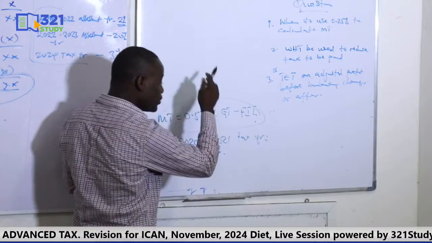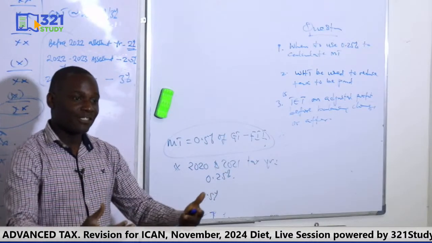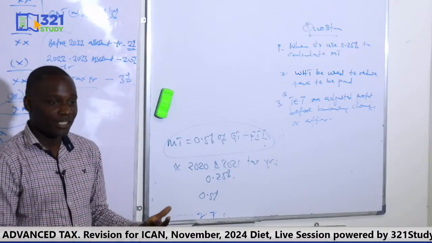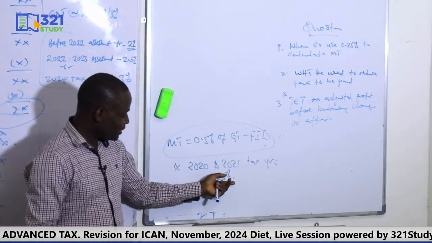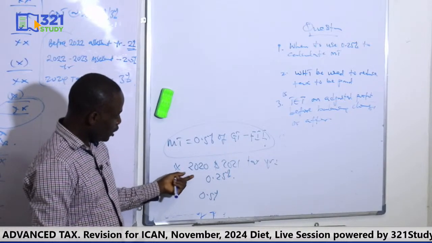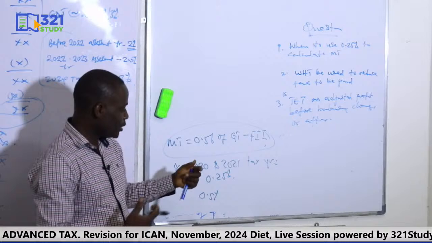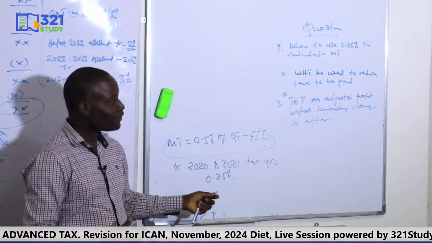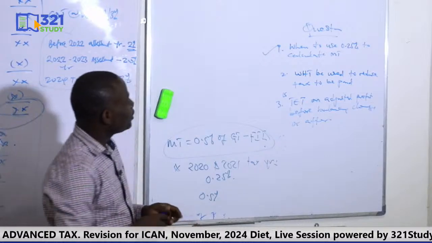Remember, it's supposed to be 0.5% across. But it's kind of an incentive since it's the first time we're introducing it. So companies are allowed to use a reduced rate. So 0.25% will apply to 2020 and 2021 tax years, while from 2022 it will now be 0.5%. That is this.